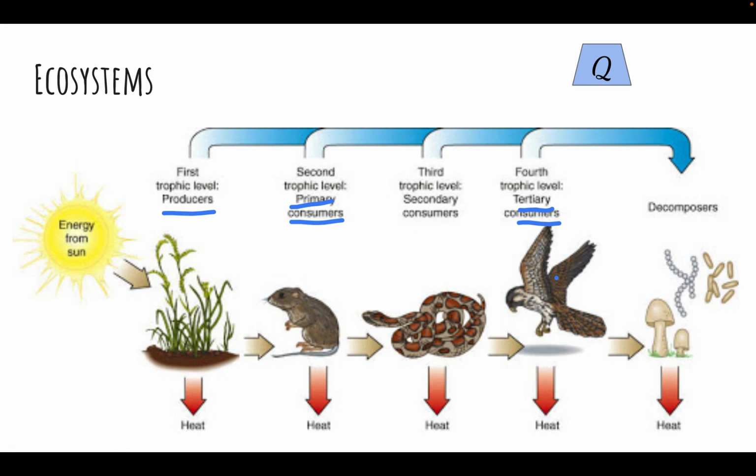All of these produce waste. So leaves fall to the ground, animals urinate and defecate, animals die and their cadavers are on the ground. And then what is going to break that down? Decomposers like fungus and bacteria that we see depicted over here.